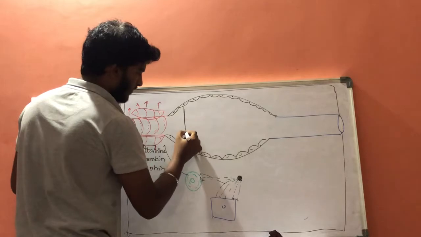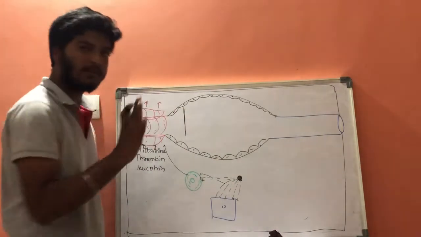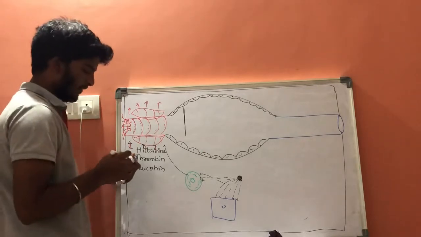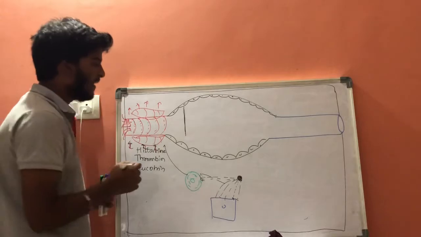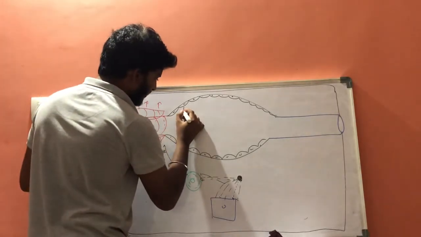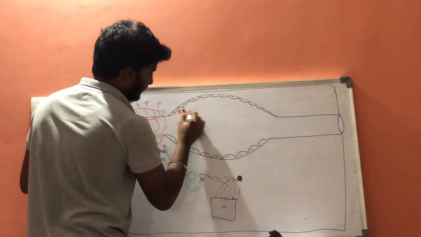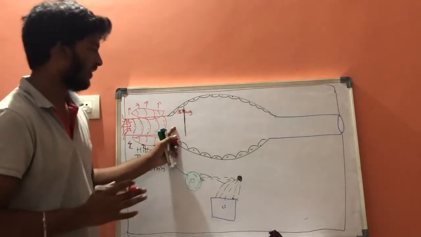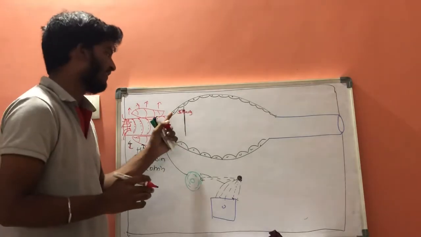Normally, the hydrostatic force present in a normal microcirculation is about 35 mmHg. In a normal blood vessel, the hydrostatic pressure is 35 mmHg.